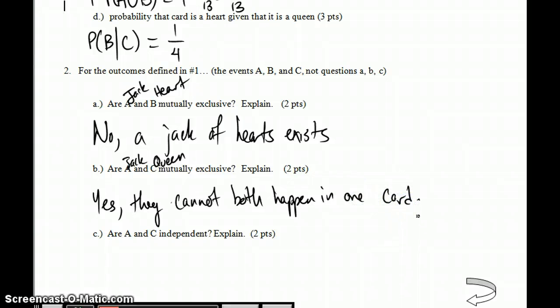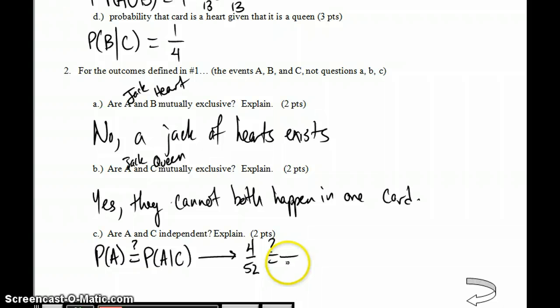And to decide if the events are dependent or independent, I want to decide if one happens, does it affect the probability of the other? So I want to know something like, is the probability of A equal to the probability of A given C? So the probability of A, the probability of getting a jack, is 4 out of 52. And I want to know, is that equal to the probability of getting a jack given that I got a queen? Well, if I got a queen, there are 4 queens. How many of them are jacks? 0. Are those equal? No. That means that these two things must be dependent. So knowing that C has occurred affects the probability of A.